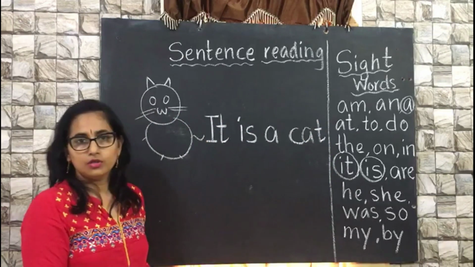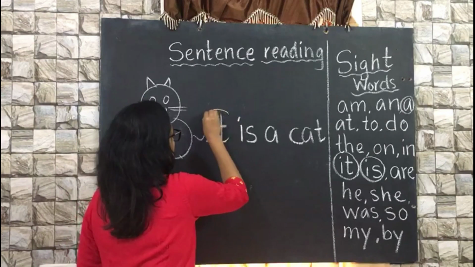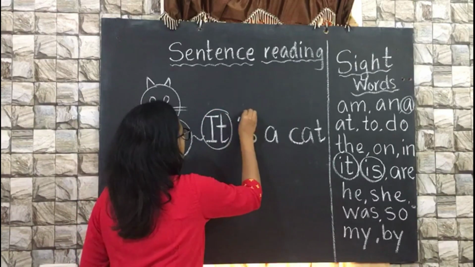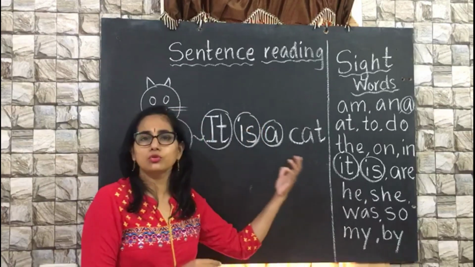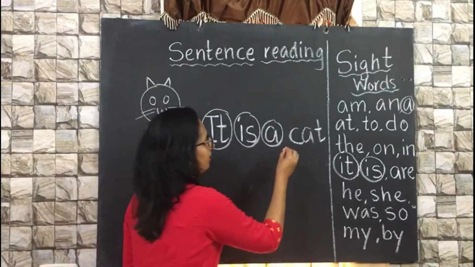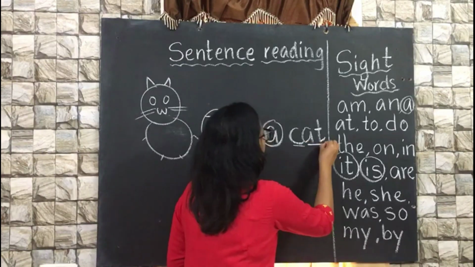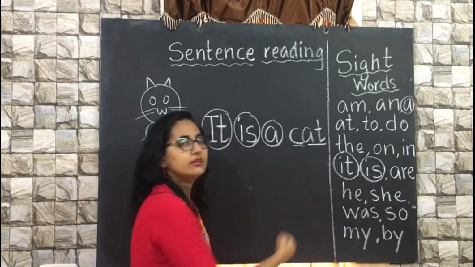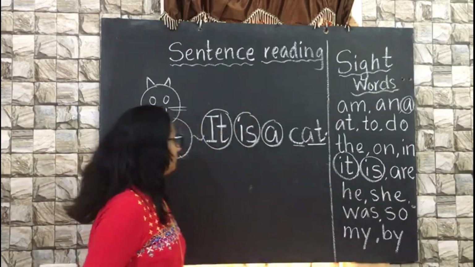Here, to make our children easy to read, I am going to circle the sight words. The sight word should be circled, so it makes our children easy to read. And k separately and at together. K, at, cat, and a full stop.